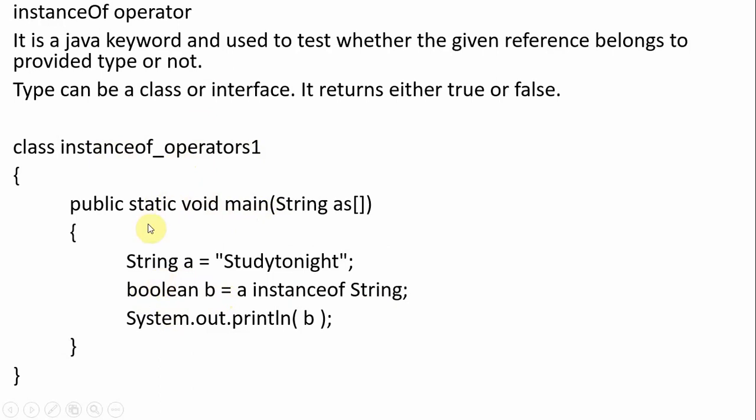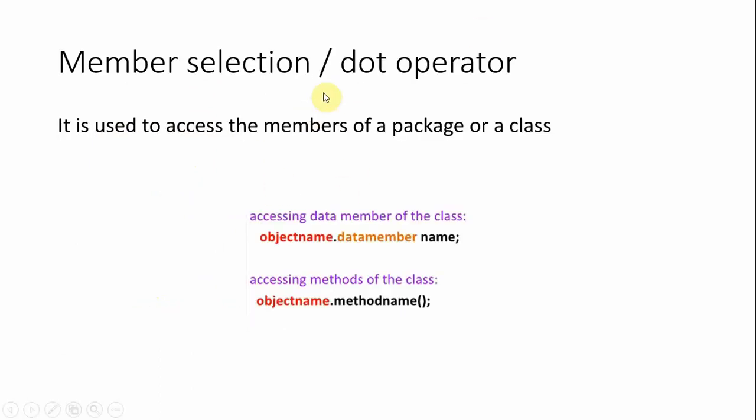To access the members of a class or a package, we can use the member selection or dot operator. For example, to access the members of a class we use an object. We haven't yet discussed clearly what an object and a method are. In object oriented principles, the object is the key to access the members of a class.